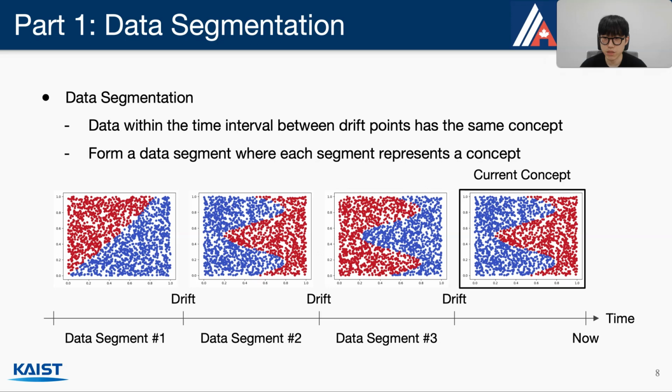For data segmentation, we use the idea that data within the time interval between consecutive drift points has the same concept. So if we split data into segments using detected drift points, then each segment represents a concept and becomes the unit of data segment selection.